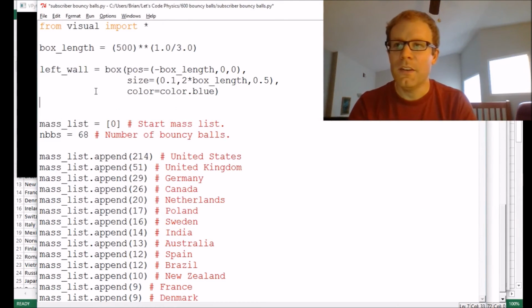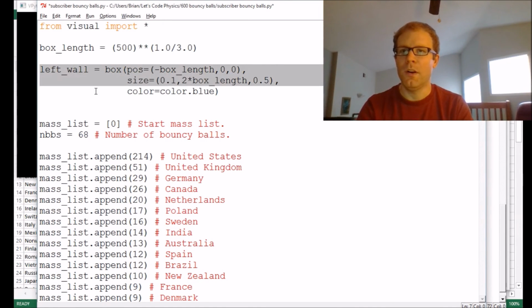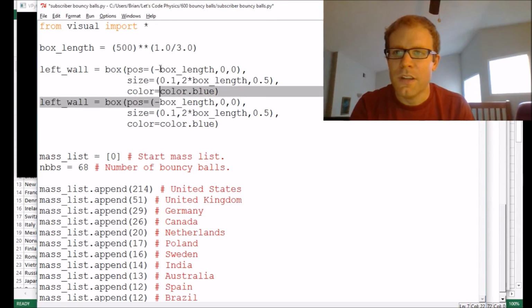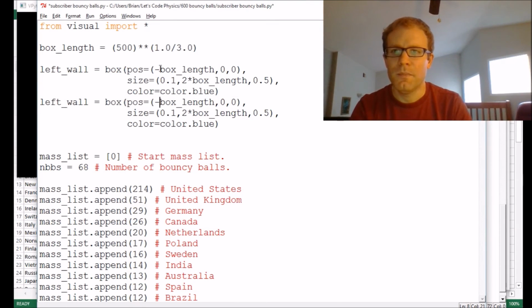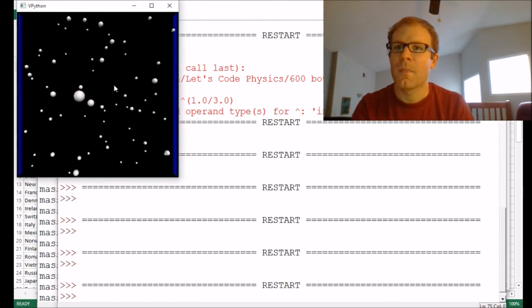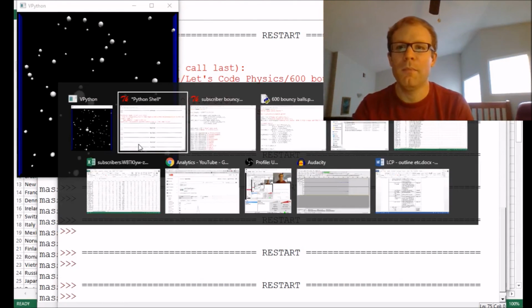Okay, so now I can do the same thing. I can make a right wall. The only thing I need to change is the X position to a positive box_length, F5. And there we go. Now I just need to give it a top wall and a bottom wall.